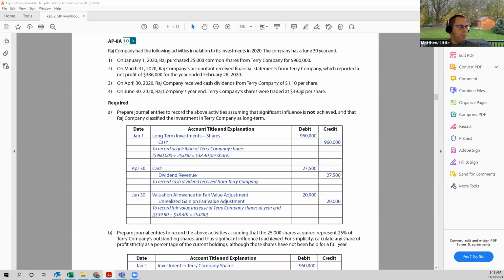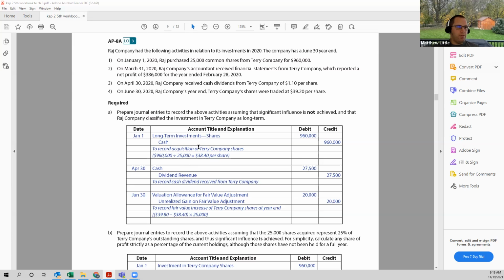Let's move down to question 8. We have a company, Raj. They had the following activities in relation to its investments in 2020, and the company has a June 30th year end. On January 1st, Raj purchased 25,000 common shares from Terry Company for $960,000. So let's skip forward to that journal entry as of that point in time.